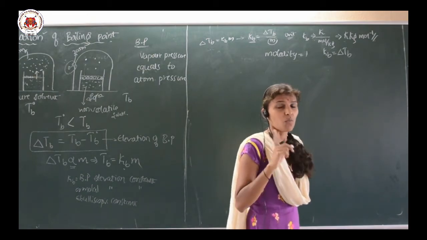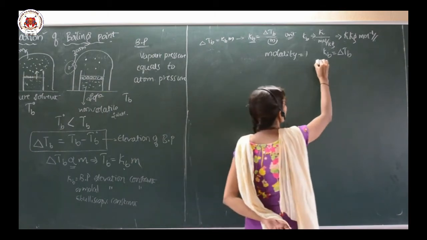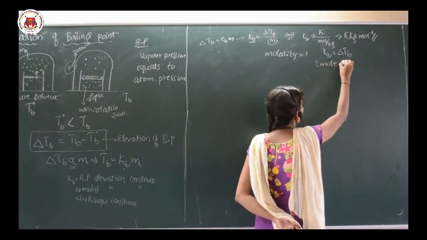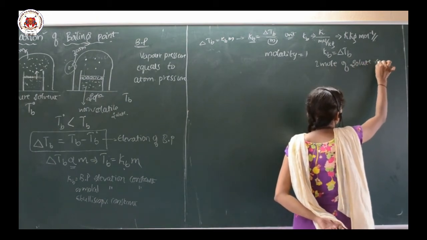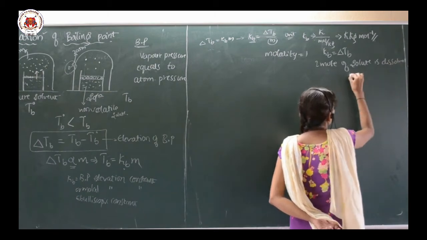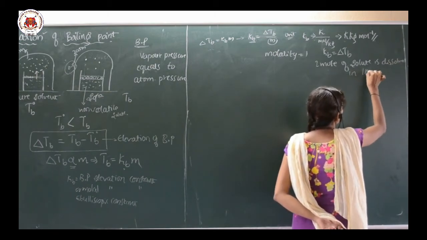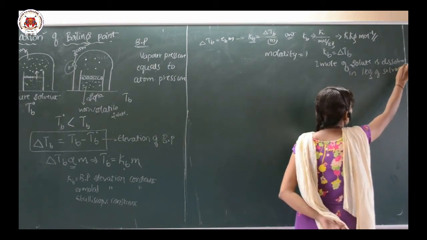Molality 1 means 1 mole of solute is dissolved in 1 kg of solvent. Clear?